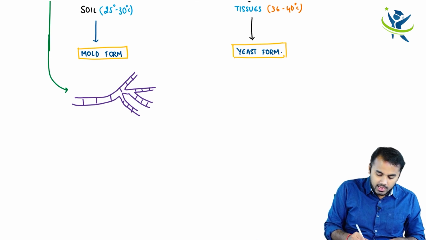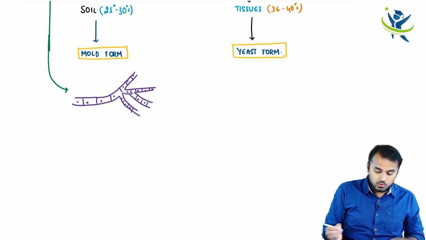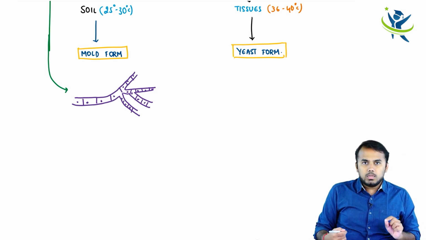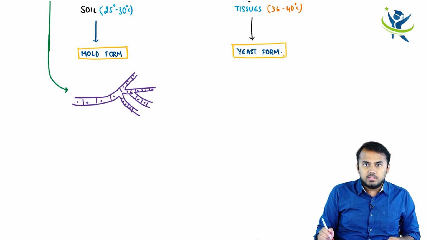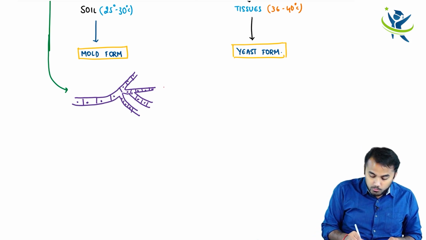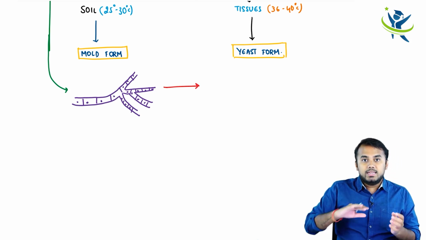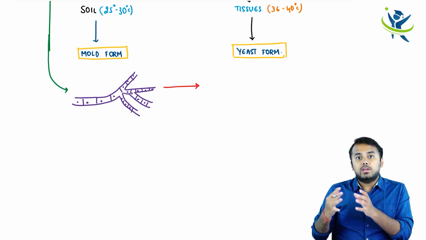You know fungi has hyphae, right? So these are called branched hyphae. These branched hyphae are nothing but the mold form. And where do these mold forms stay? All of you know, yes, they stay in the soil. But the moment you get infected with this fungi, the moment it enters into your body, it transforms itself into a yeast form.